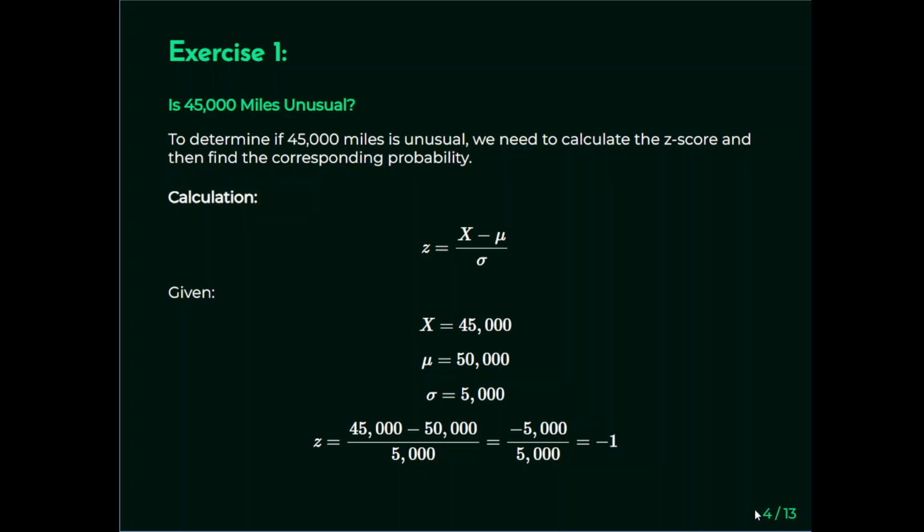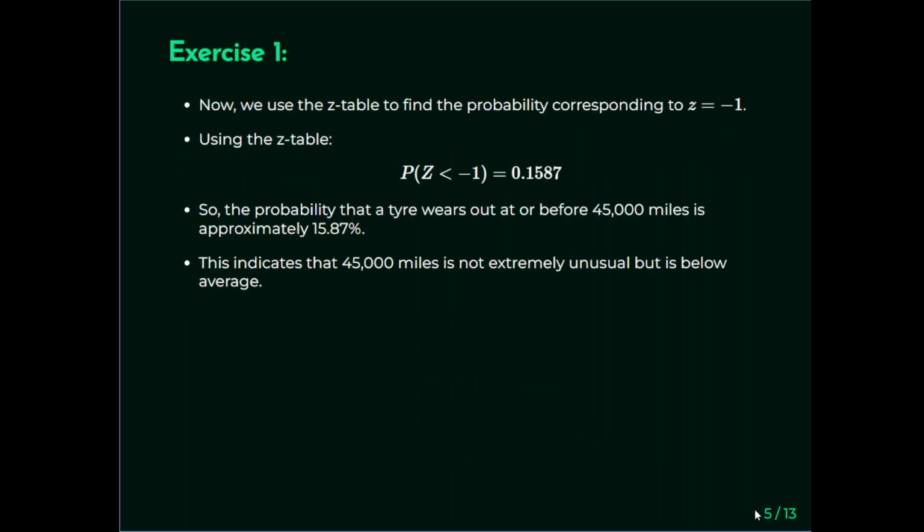Now this is where we have to use the probability tables. Usually at this level you might be using a probability table such as the Murdoch-Barnes tables, and what you're trying to do here is find the probability for Z equals minus 1.